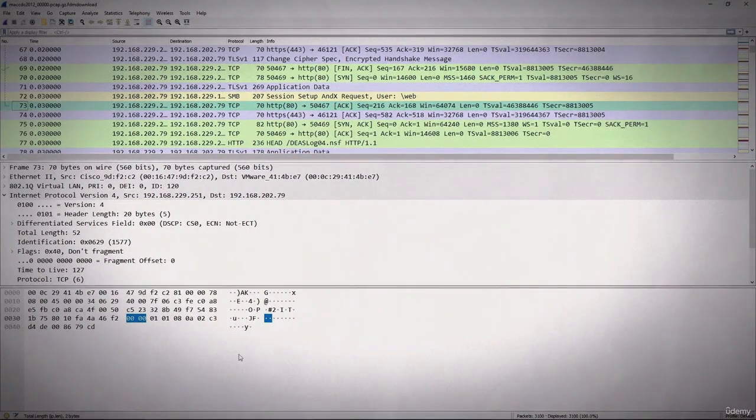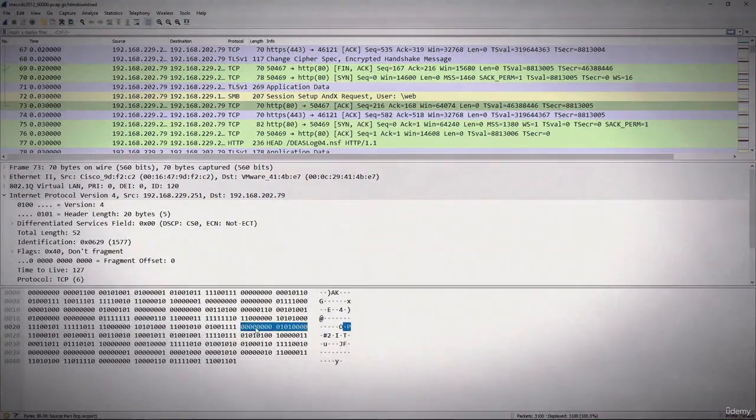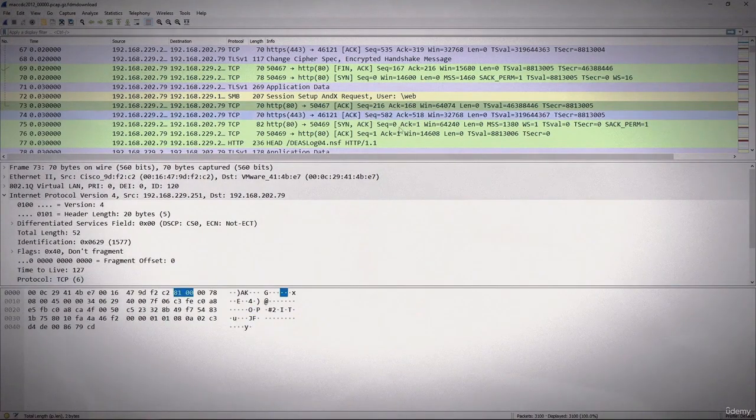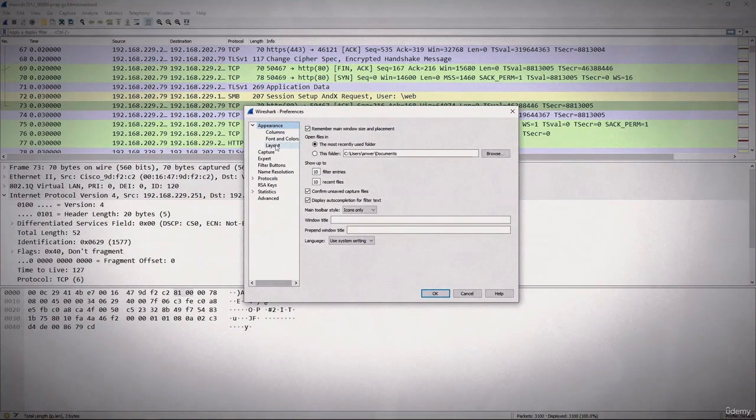It is in hexadecimal, but I could make it in bits. I can right click and say show as bits, but there is a lot of information, so I will go back in and I'll just click on show bytes as hexadecimal. Now again you see this layout here, and if you want to change this layout, what we are going to do is we'll go to the edit and we'll go to the preferences, and here in the preferences you will see the layout option.